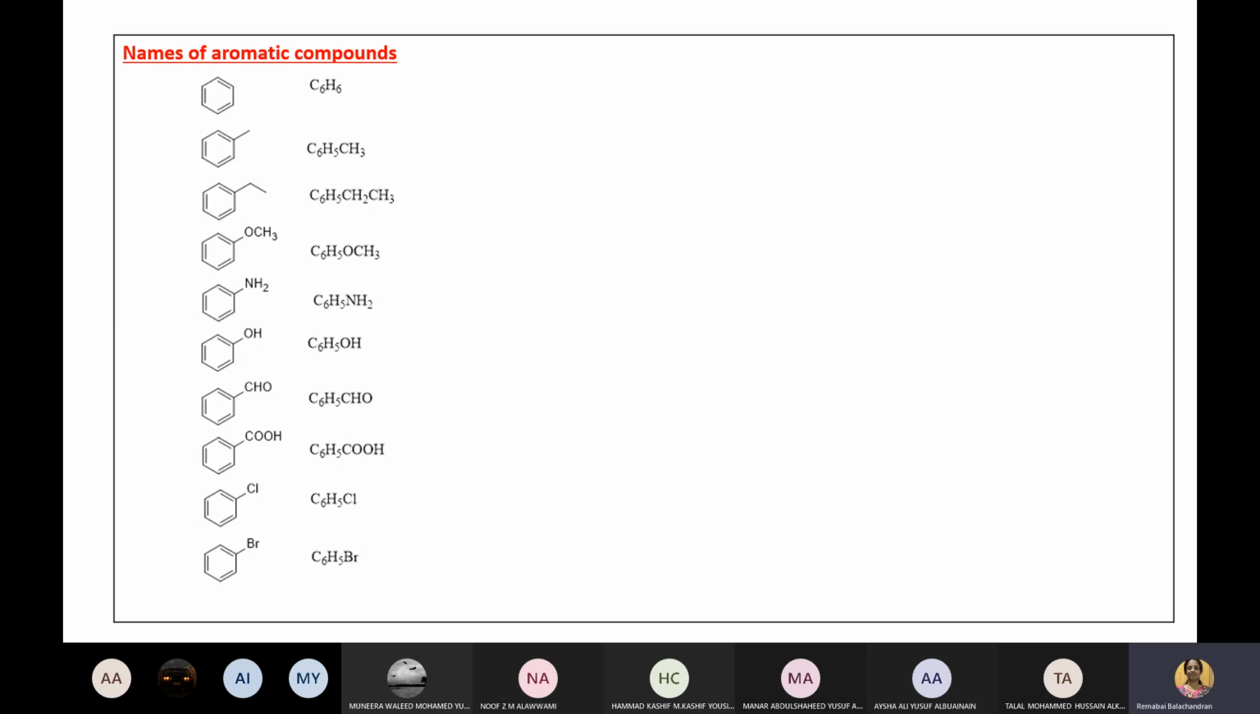Of which the main one is benzene. So benzene and its derivatives. Actually, aromatic compounds are not just benzene, but to that extent we are not going. So we will do only benzene and its derivatives.